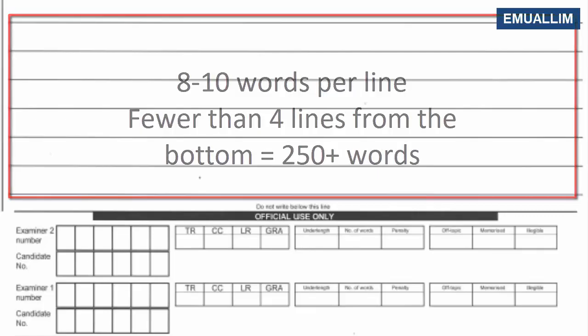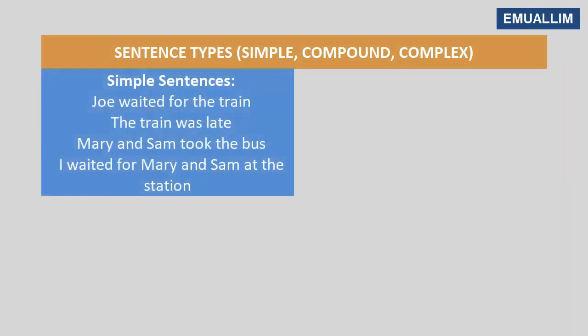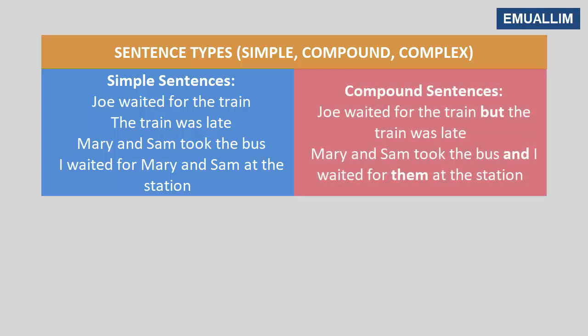That's it. Now let's talk about sentence types: simple, compound, and complex. Here are some simple sentences. Joe waited for the train. The train was late. Mary and Sam took the bus. I waited for Mary and Sam at the station. Combine these sentences to get compound sentences. Joe waited for the train, but the train was late. Mary and Sam took the bus, and I waited for them at the station.